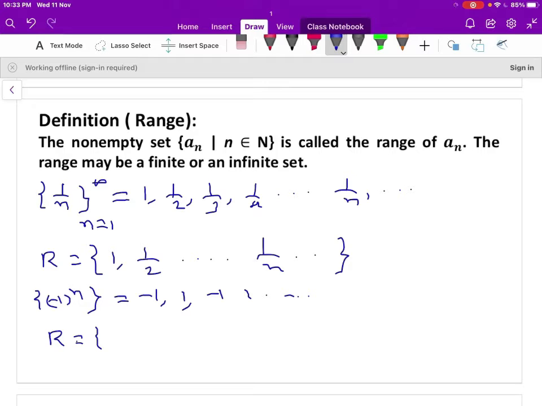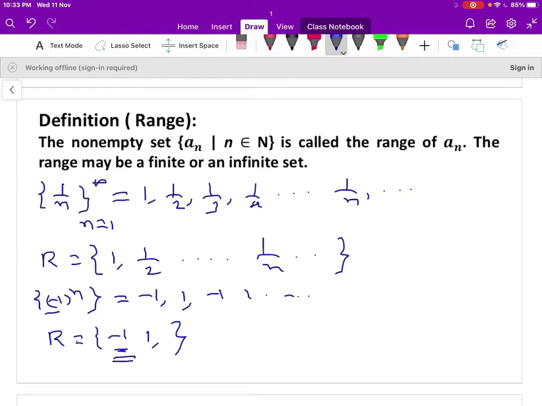When n is 1, that is minus 1, so it is an element of the range of the sequence a_n. When n is 2, that is plus 1. Fine. When n is 3, minus 1, so minus 1 is already represented here. So in the set, all the elements will be distinct. So the range of the sequence is minus 1 and plus 1.